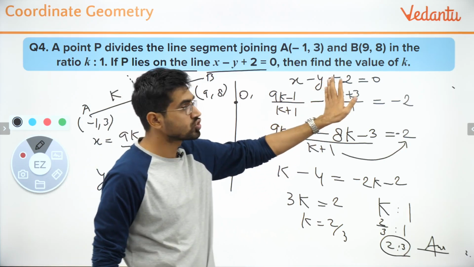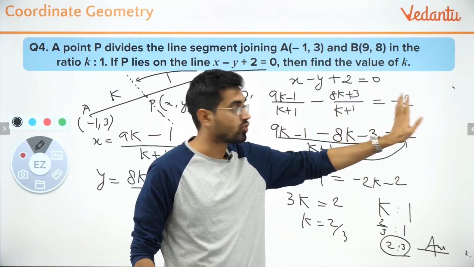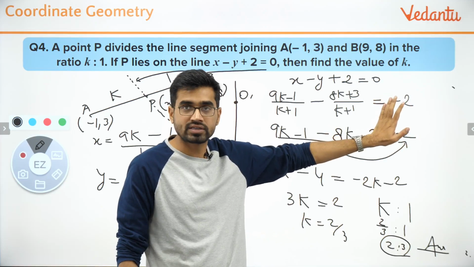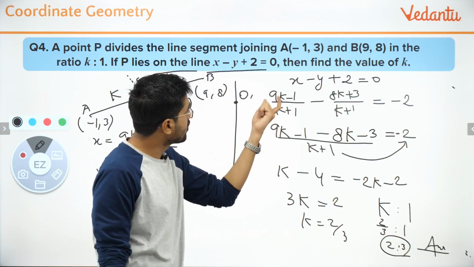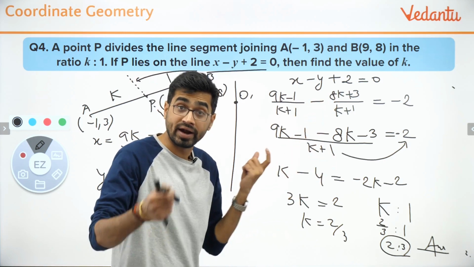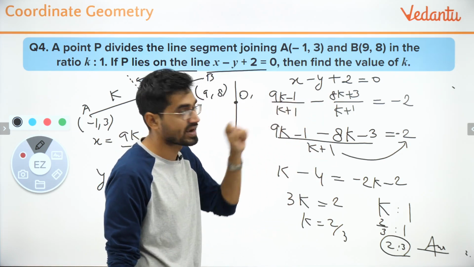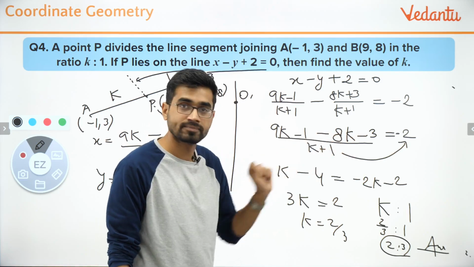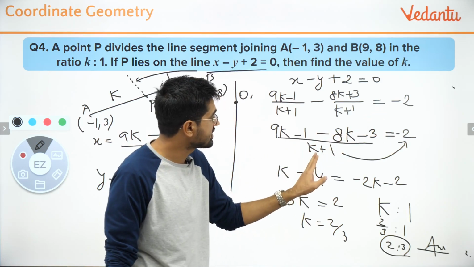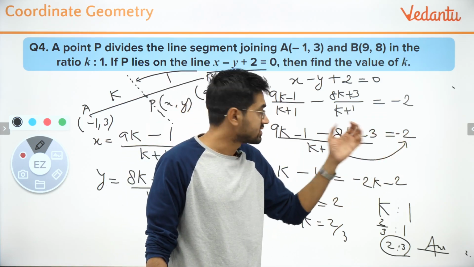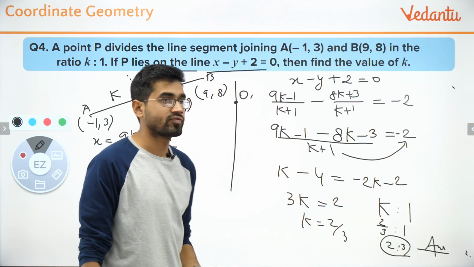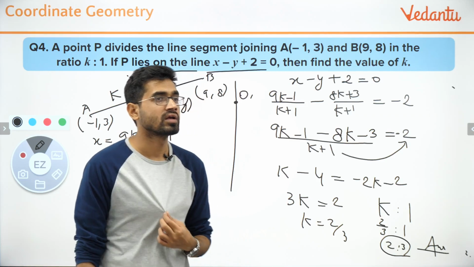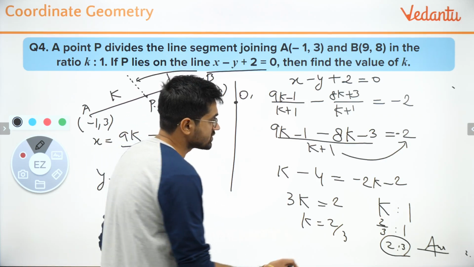I saw that plus 2 was here. I removed it to the right hand, moved it to the right hand. It became minus 2 beta. Now I took the LCM, k plus 1 was common. Now I found that the same thing can be copied down, but the important thing was this was minus. So I need to change all signs. And then I need to multiply this denominator to the other side, and this gave me k plus 1 minus 2 times of this. I simplified for k. Is it okay?